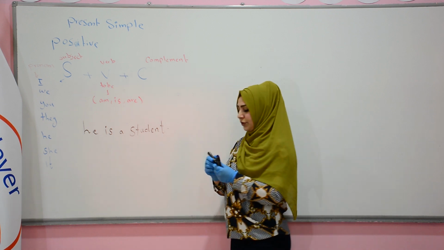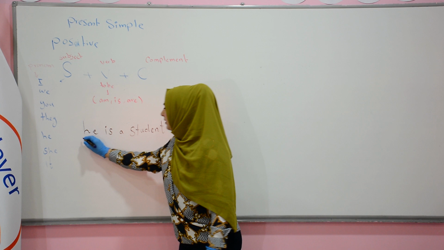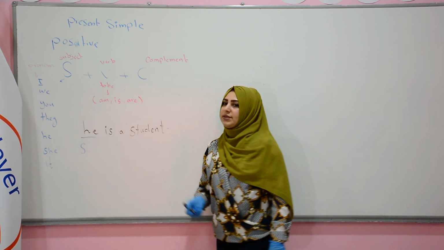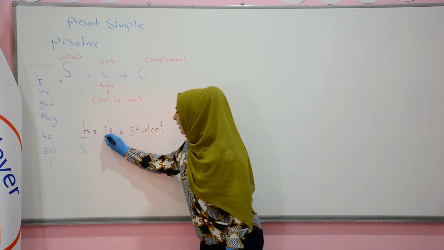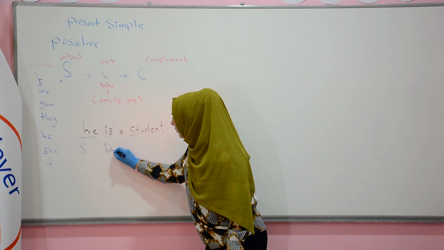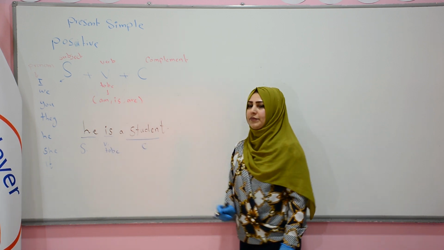What's he? Where's the subject? Of course, the subject is he. And where's the verb? Of course, is. It is verb to be. A student, it is complement.